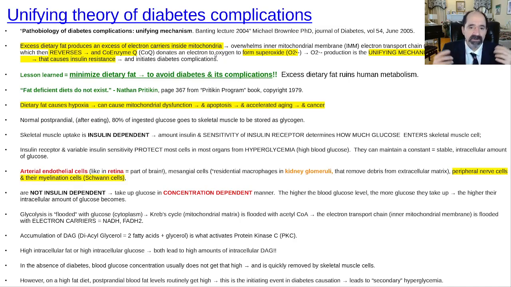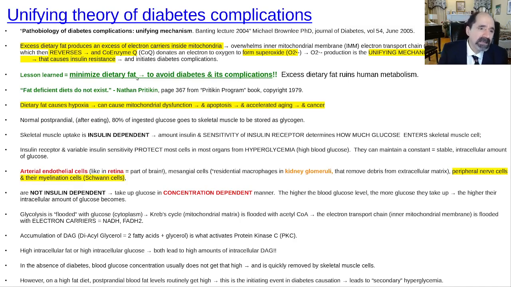Okay, and then this leads to the generation of free radicals like superoxide in particular, because coenzyme Q will drop an electron onto oxygen that then becomes a free radical, meaning that it has an unpaired electron in its outer shell, so it's hyperreactive, and it's like a super ball bouncing around indoors, damaging things. And then this also causes like a traffic jam, a backup, because electron transport is reversed, that means Krebs cycle has nowhere to go, and that becomes reversed like a traffic jam, and so does glycolysis. We'll go through this all in a picture in just a moment.